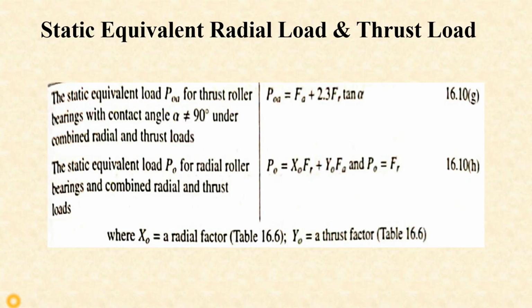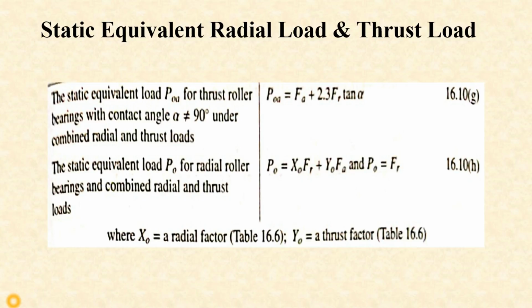Static equivalent radial load and thrust load. As we all know, in actual application, the force acting on the bearing has two components, radial and thrust. It is therefore necessary to convert the two components into a single hypothetical load, that is the static equivalent radial load.